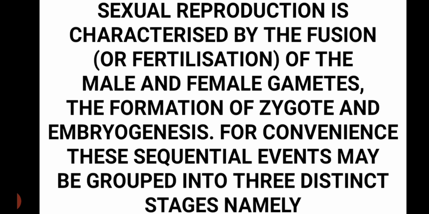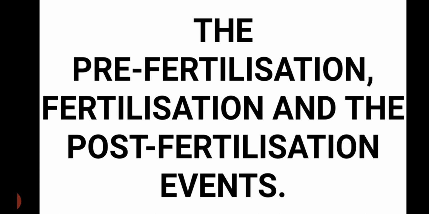Sexual reproduction is characterized by the fusion of male and female gametes, which we call fertilization. From this fusion, a zygote is formed, and after formation of the zygote, embryogenesis occurs. For convenience, we classify these sequential events into three stages, namely the pre-fertilization event, fertilization event, and the post-fertilization event.